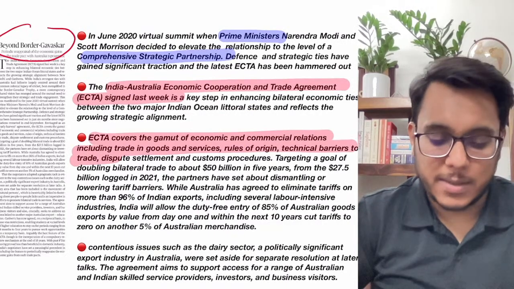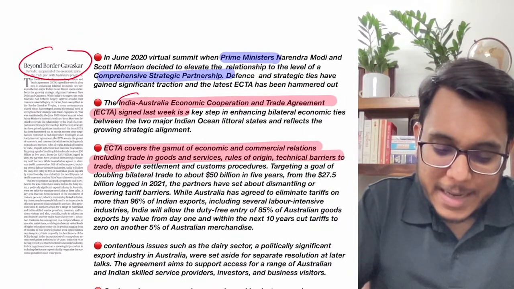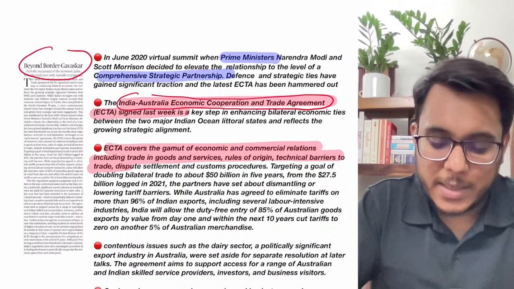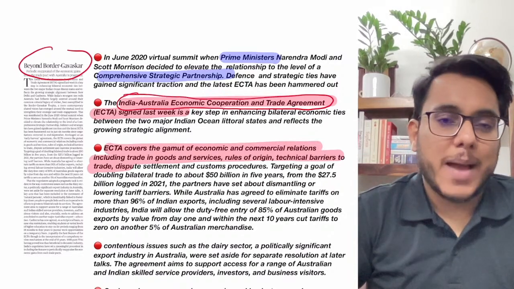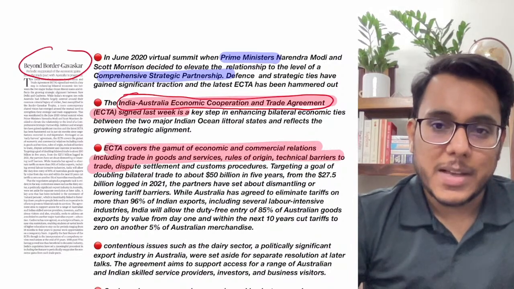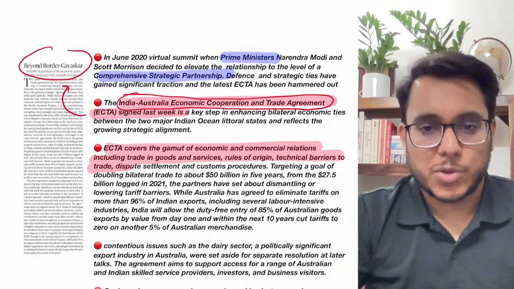Beyond border Gavaskar. This particular article talks about the recent India-Australia Economic Cooperation and Trade Agreement that has been signed. A few days back we took this article in the text and context page also when it came. So basically guys, this free trade agreement has been signed with Australia.